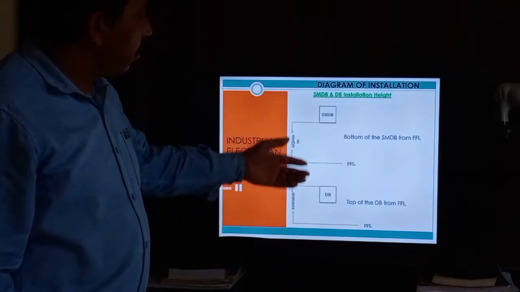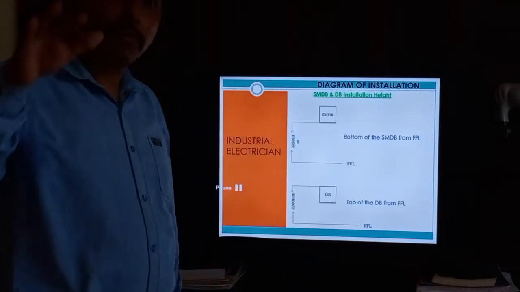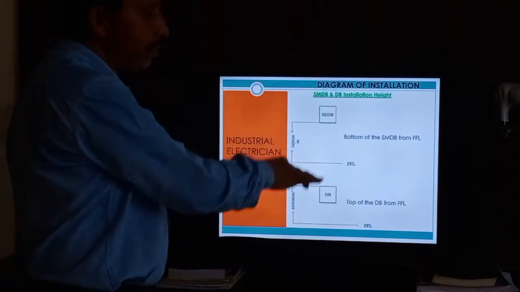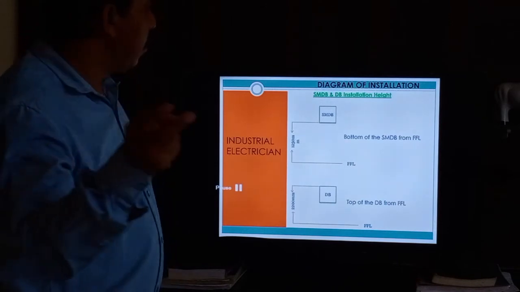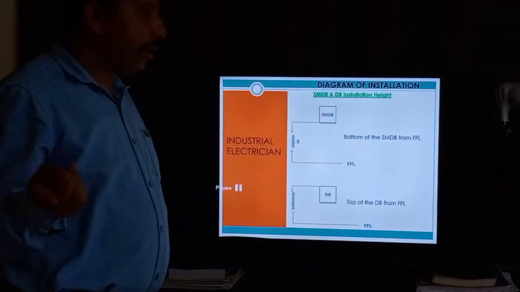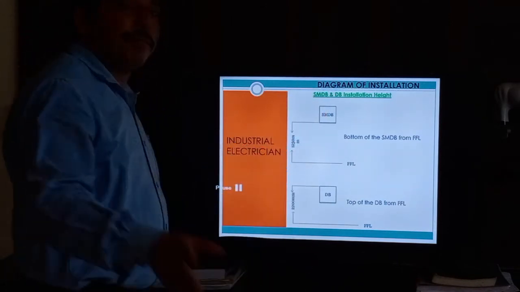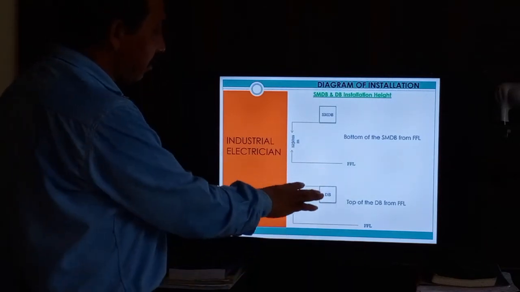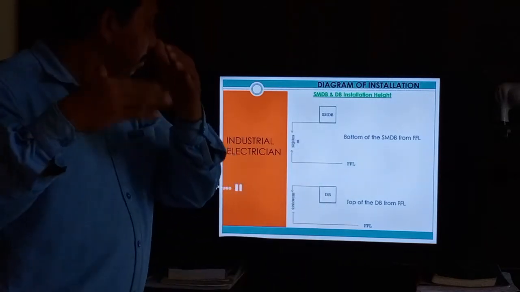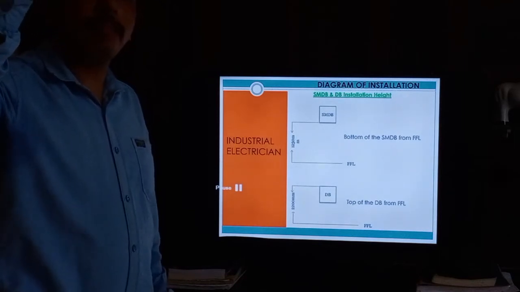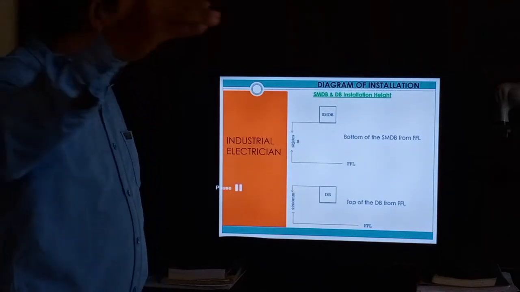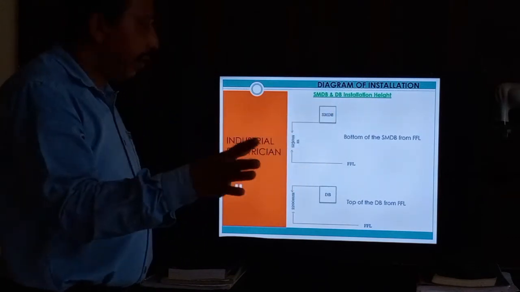Okay, so for installation we have already given the diagram also. Switches, fire alarm control panel, SMDB panel, and other DB distribution boards. For installation, what is the meaning of bottom, what is the meaning of center, and what is the meaning of top, all of this I have explained.